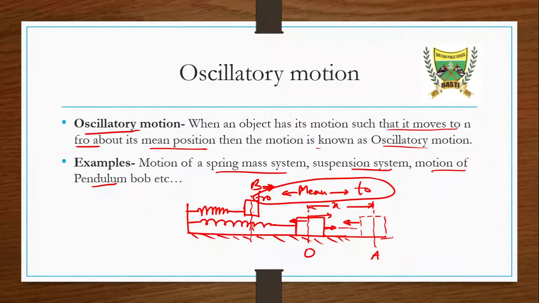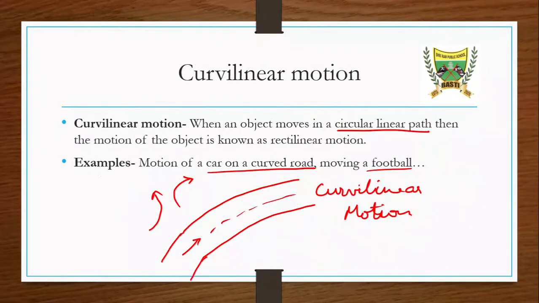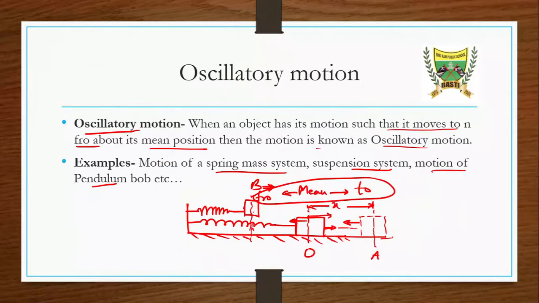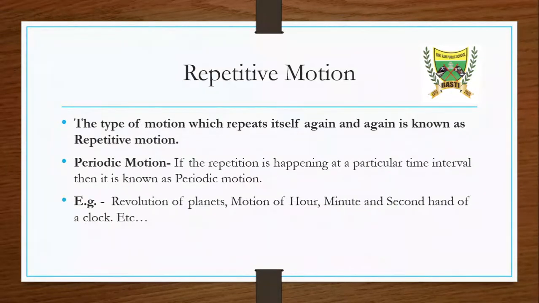So in previous lectures we have learned about different kinds of motion: rectilinear, curvilinear, circular motion, and oscillatory motion. Today we will learn some different types of motion as well, and first of all is repetitive motion. So what is a repetitive motion?